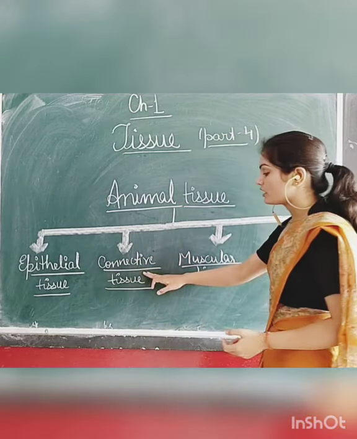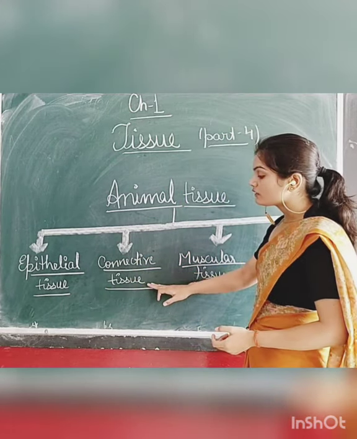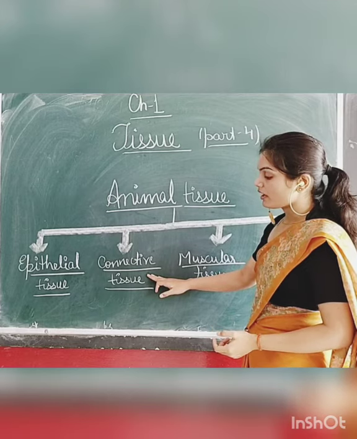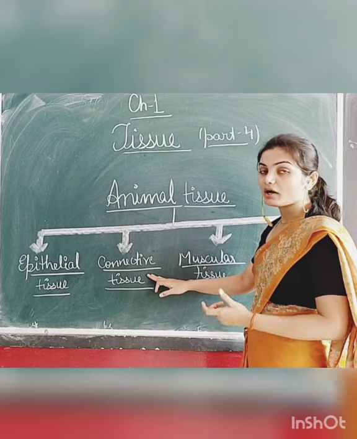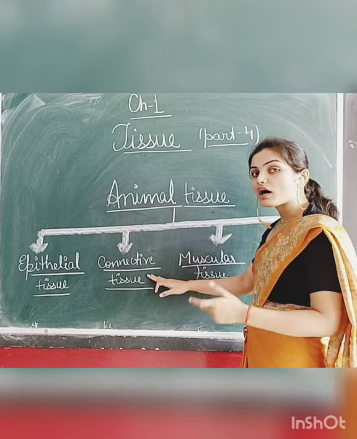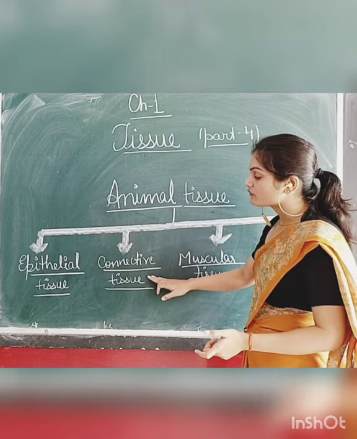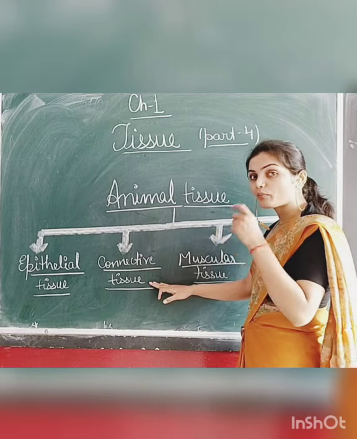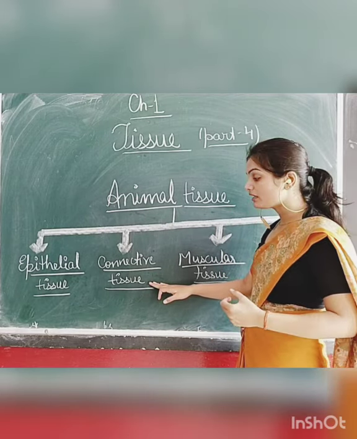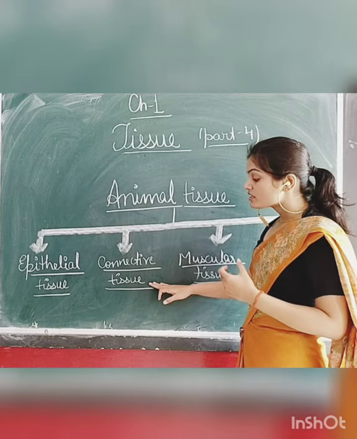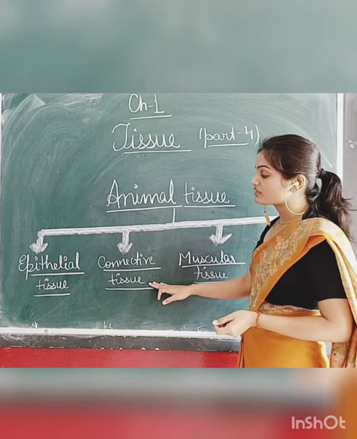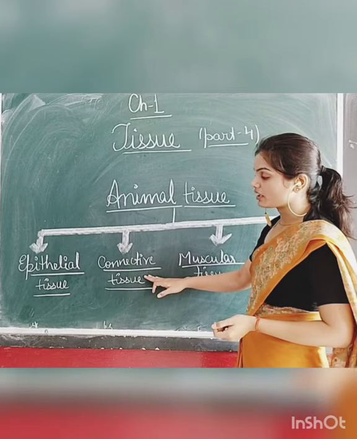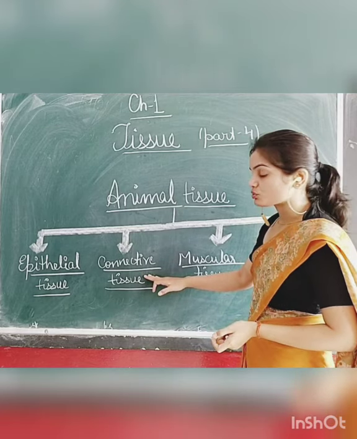Now the connective tissue. Connective tissue basically supports and also binds one part of the body to another part. So connective tissue contains such types of cells and tissue which connect the body from one part to another and also support our body. Blood and the skeletal system, everything comes into the category of connective tissue.